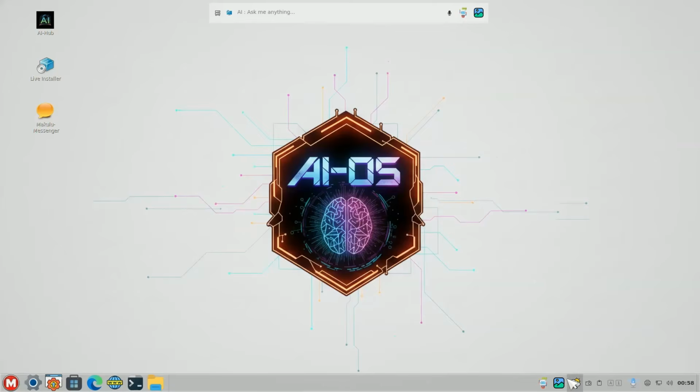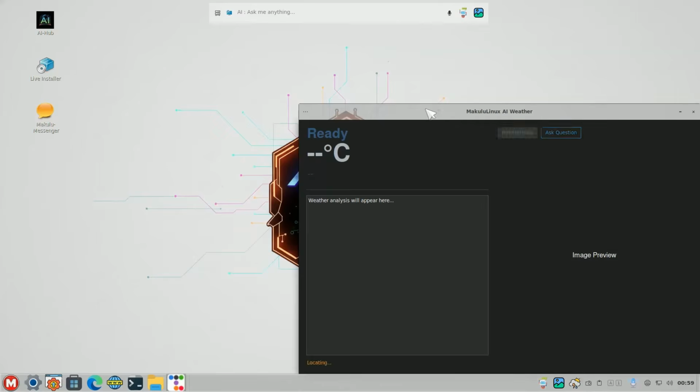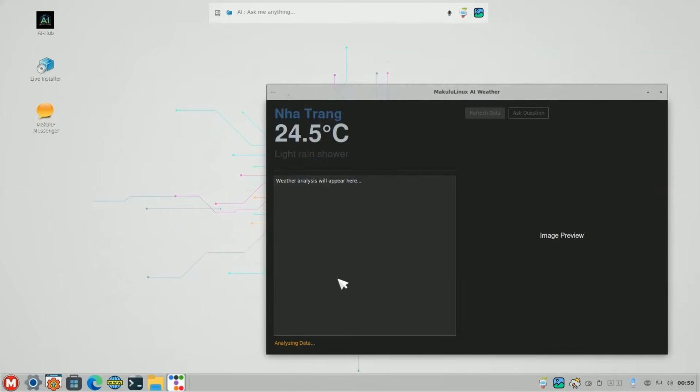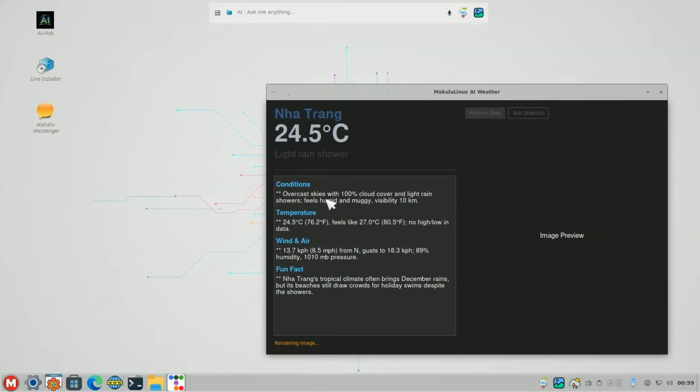We even have the AI weather. So if you click on weather, it launches the AI weather. And we updated this, by the way. So you can see it's analyzing data. There we go. There's the weather conditions. Rendering image should come through soon as well.